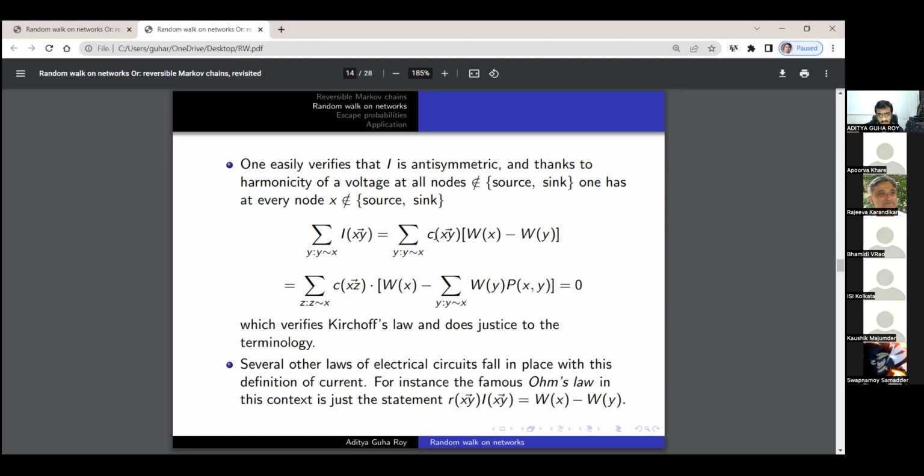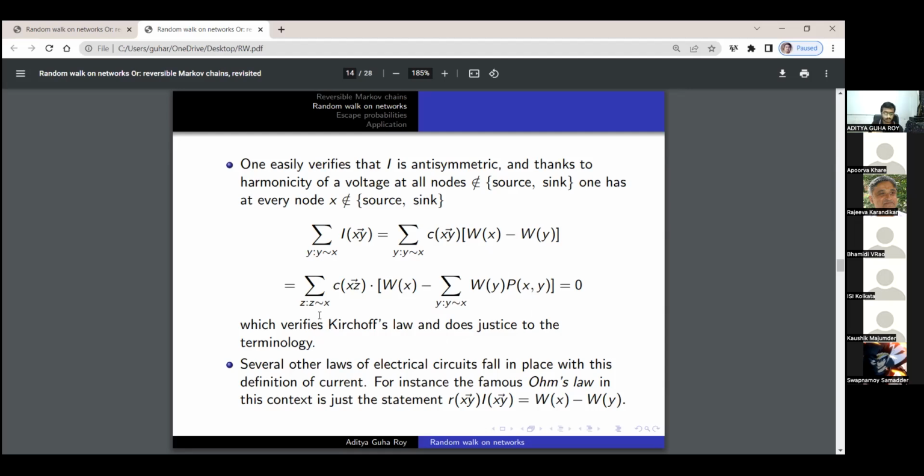this sum can be unfolded as the sum of Cxy times Wx minus Wy, and this then becomes the sum over z adjacent to x of Cxz times Wx minus the sum of Wy times Pxy. Here we are unfolding the Cxy and introducing the definition of Pxy that we just gave, and thanks to harmonicity, this difference is 0. Hence the entire sum is 0. This verifies Kirchhoff's law, and allows us to conclude that the current flowing from source to sink is indeed a flow from the source to the sink of the network.